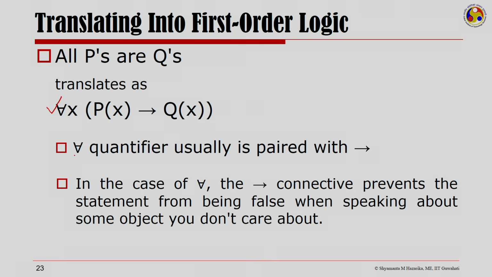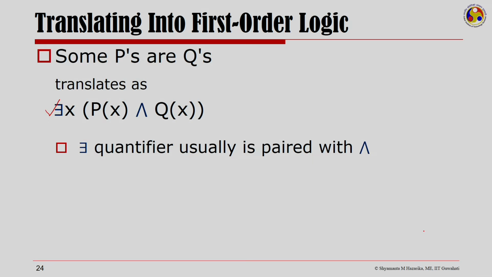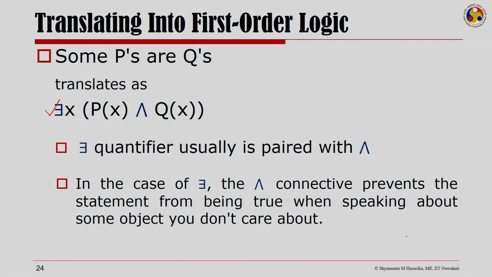So, when I look at this statement all p's are q's, the for all quantifier I need to remember is usually to be paired with an implies. In case of the for all quantifier, the implication connective prevents the statement from being false when speaking about some object you do not care about. Whereas, the existential quantifier is to be paired with a conjunction. In case of the existential quantifier, the and connective prevents the statement from being true when speaking about some object you do not care about.